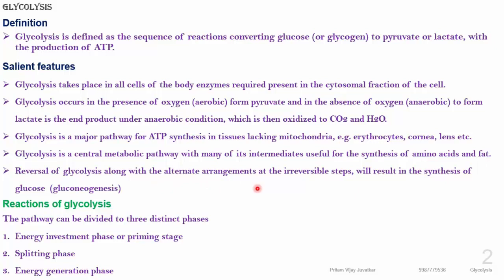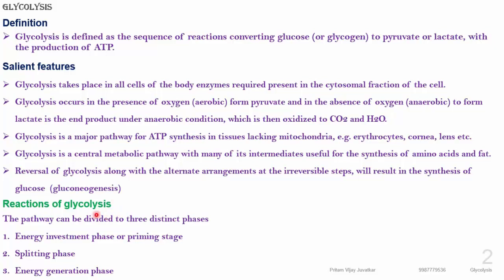There are nine steps in glycolysis. These steps are very important, and out of this, the total is ten products. Three reactions in glycolysis are irreversible, and these reactions are converted again into reversible form under specific conditions.